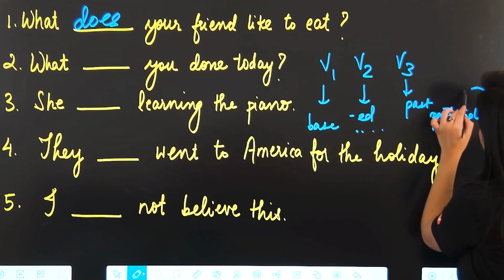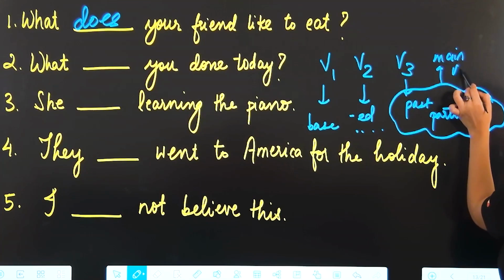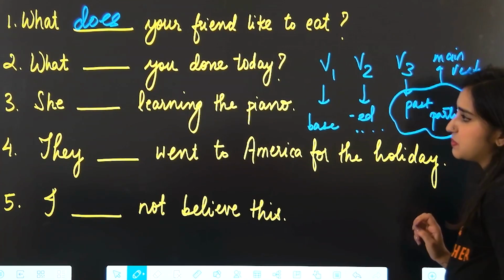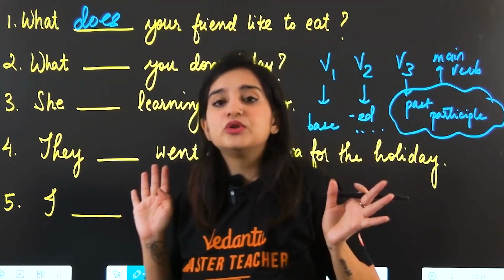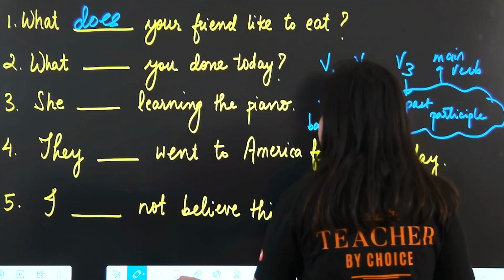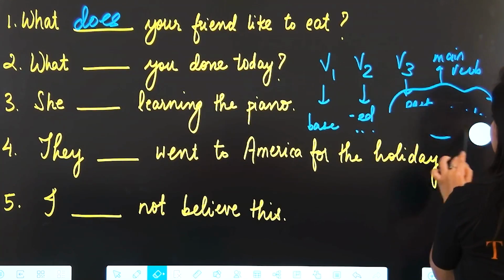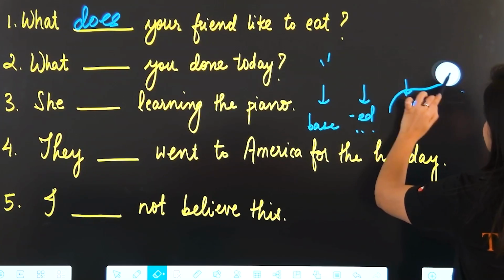So whenever you see the past participle form of the main verb in a sentence, you know you're going to use a form of has, have or had, okay? Because this is an indication that the question or the sentence is in the perfect tense.